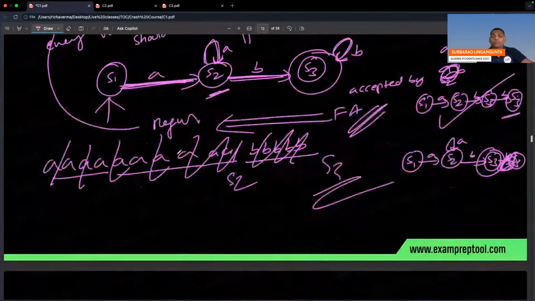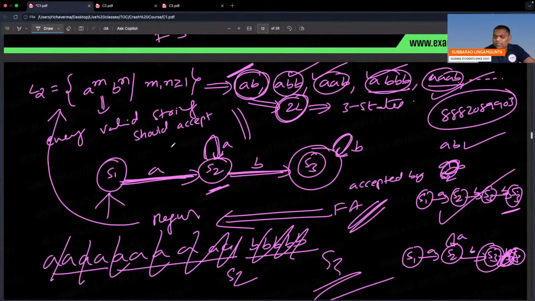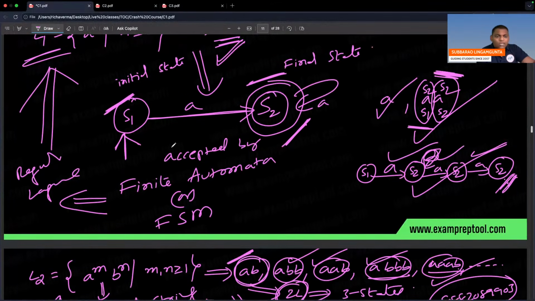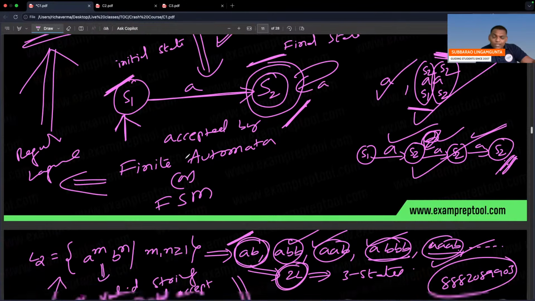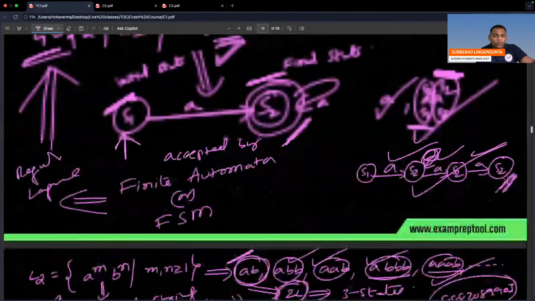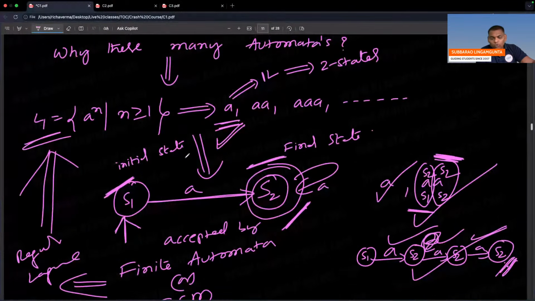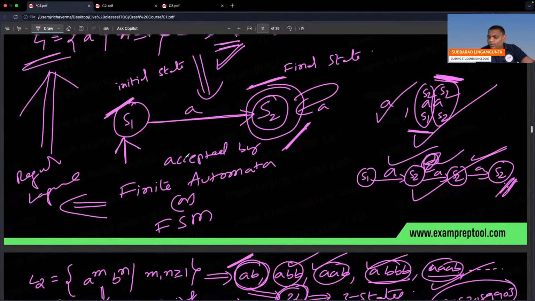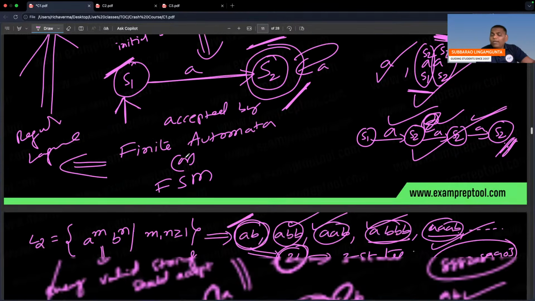Right, now come to the next one. You may not get, sir, how you are constructing automatas? Next class is that only. Why these many automatas? I think for L1 purpose, finite automata enough.